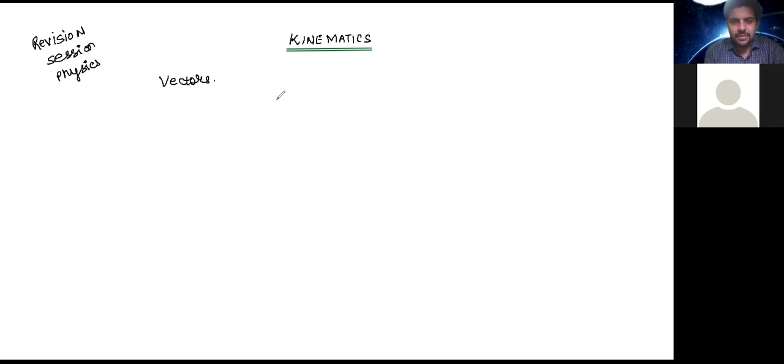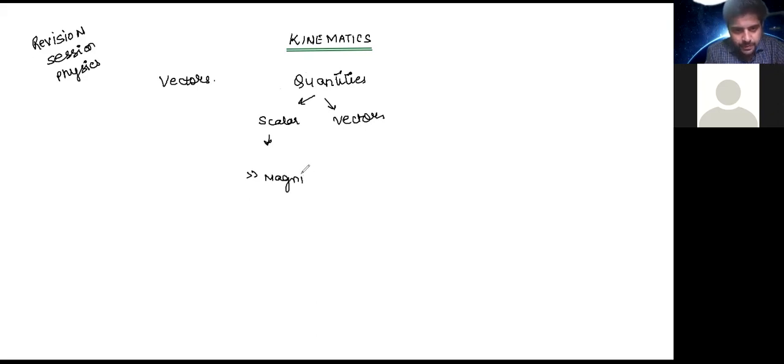So first thing, you have quantities defined in two manners, very clear, we know, called scalars and vectors. Scalar quantities are the ones in which we have only magnitude, whereas vector quantities are the ones in which we have both magnitude and direction.